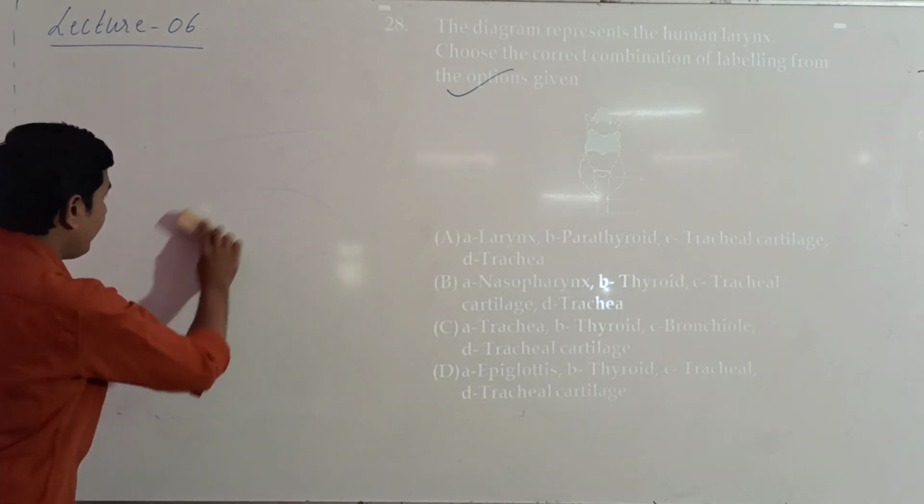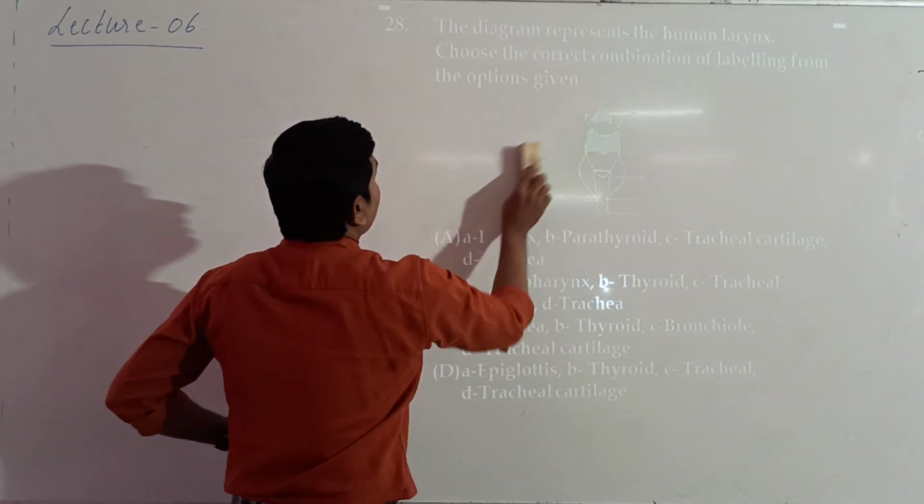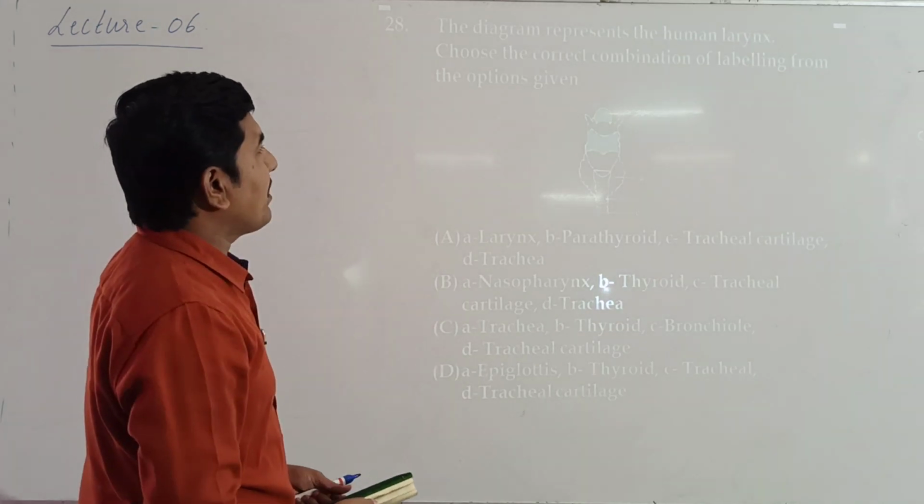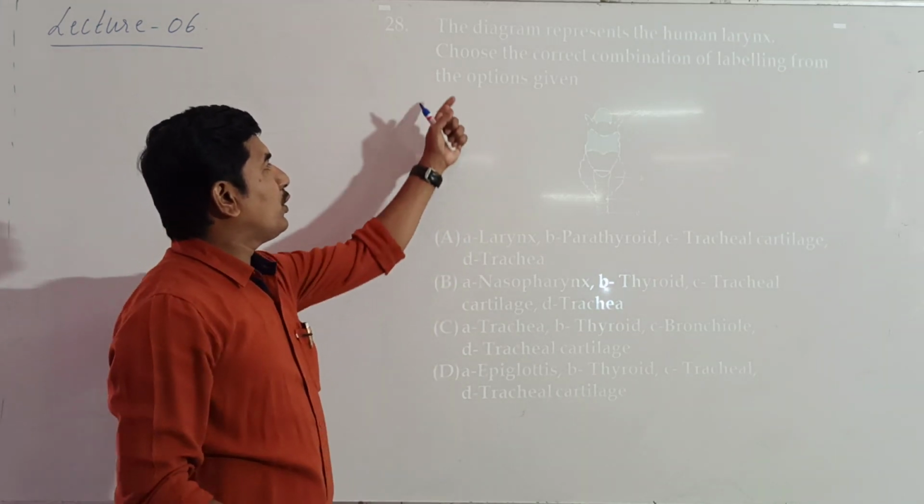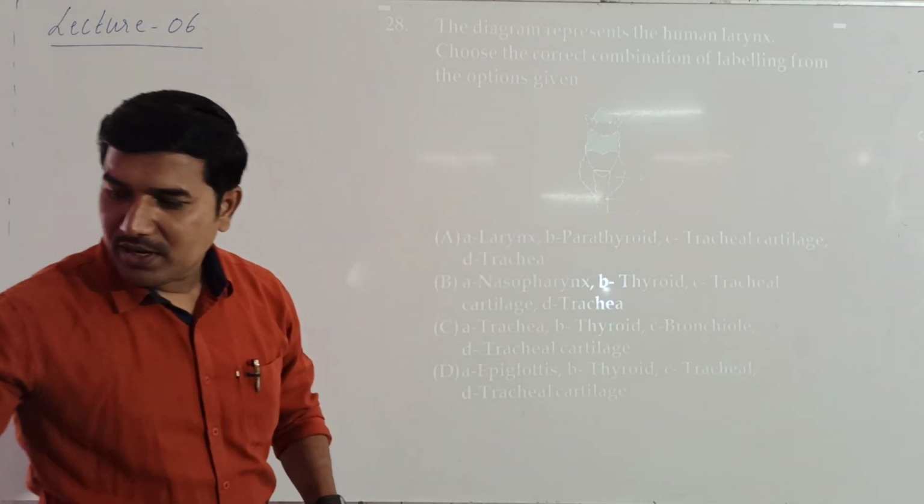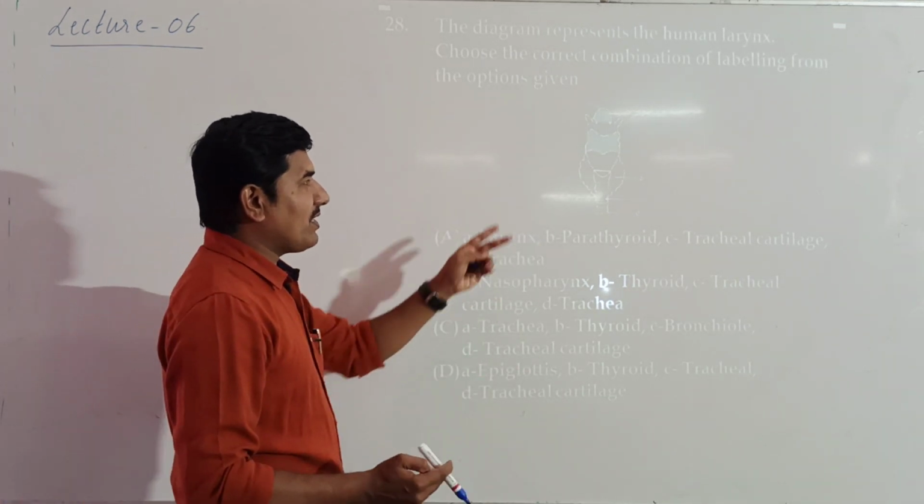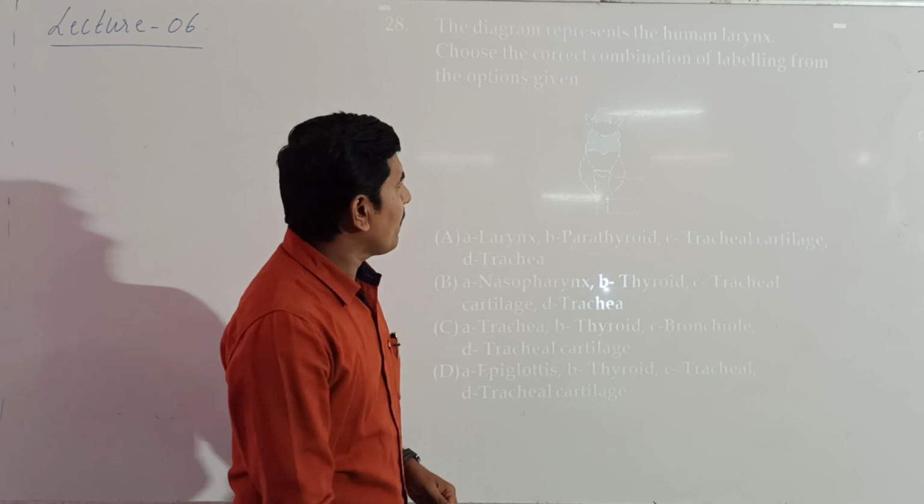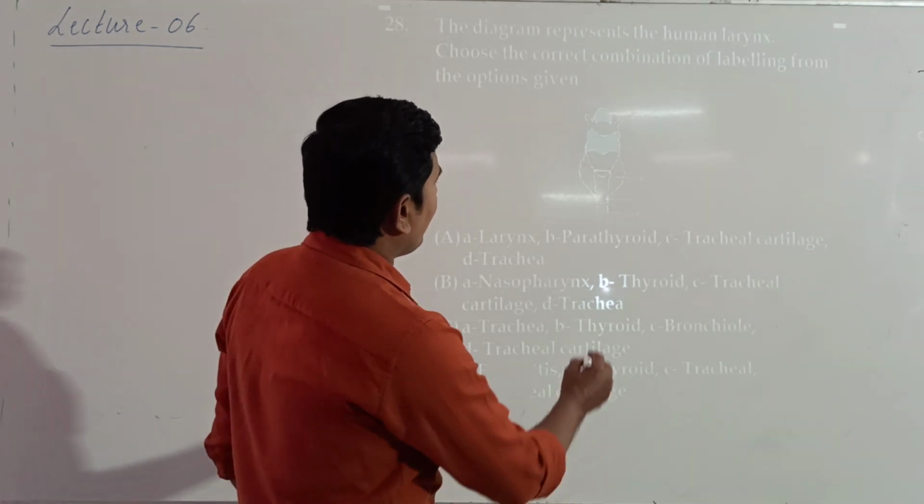Okay, next one. Here the diagram represents the human larynx. Choose the correct combinations of labeling from the options given below. Now here we have the diagrammatic representation of a larynx. Now here, what is the labeling?